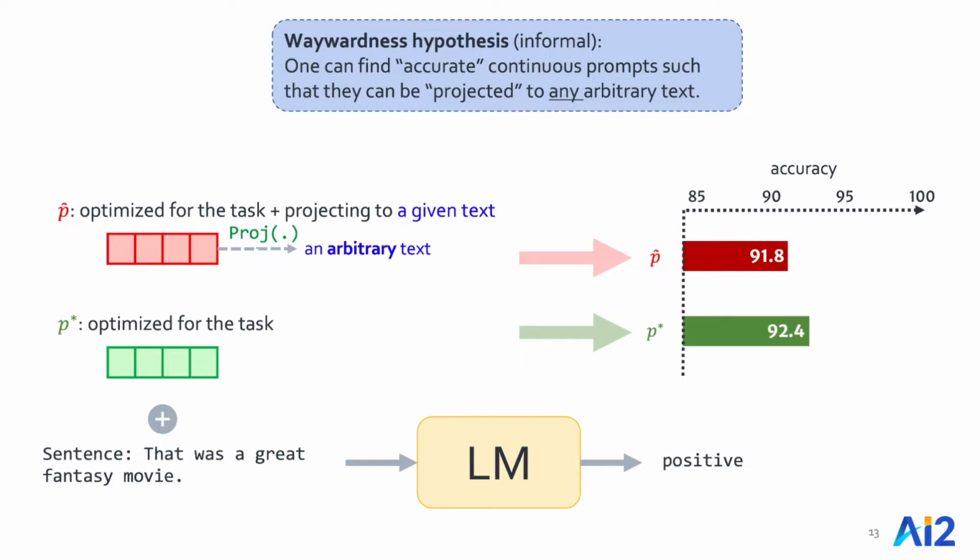The intuition here is that if the continuous prompt has something inherent in it about the task that it is solving, then by forcing it to project to an irrelevant text, it should suffer in terms of task accuracy. In practice, what we observe is that it is possible to find continuous prompts that project to any given text, meaning high token overlap, while suffering only a tiny bit in terms of their end task accuracy.